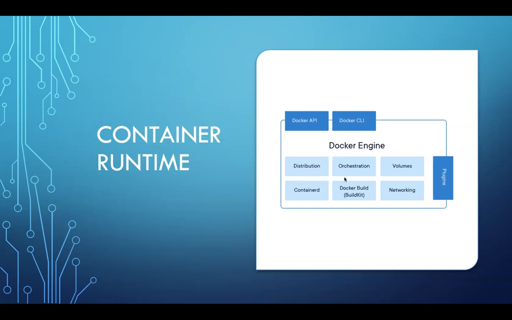I'm not going to explain each and every component in detail, but just know that there are components to your Docker engine, and this enables us to create containers. The main components that I would like you to remember are your Docker API server, which is your REST API server, which is interpreting all of the commands that you're giving through your CLI, right? And then you have the concepts of volumes and networking, which we'll look at in a later lecture.